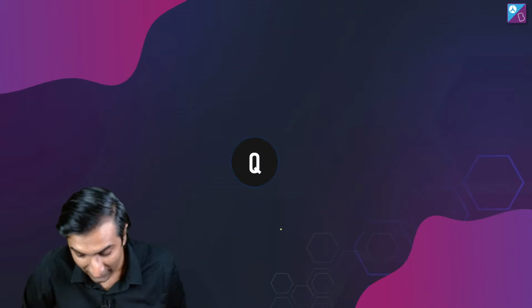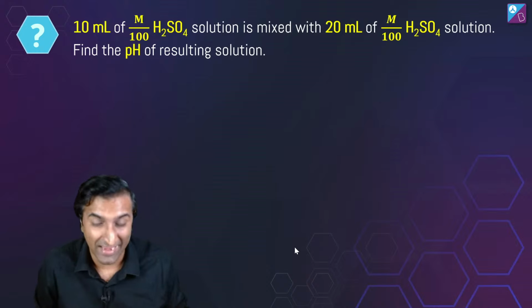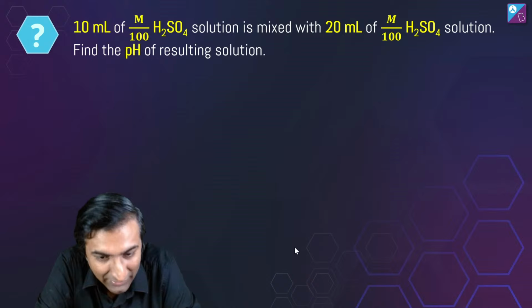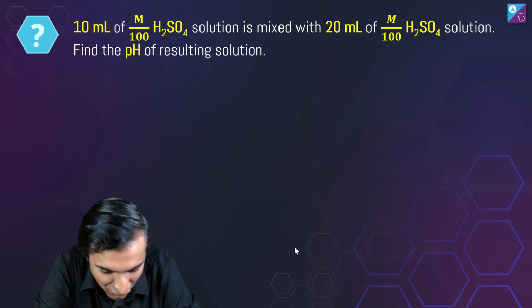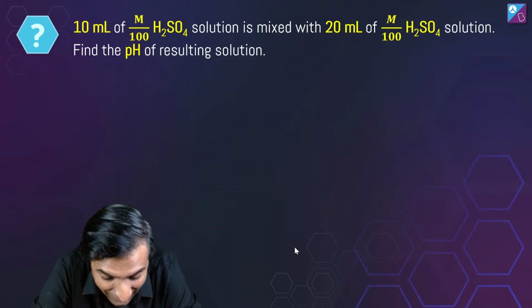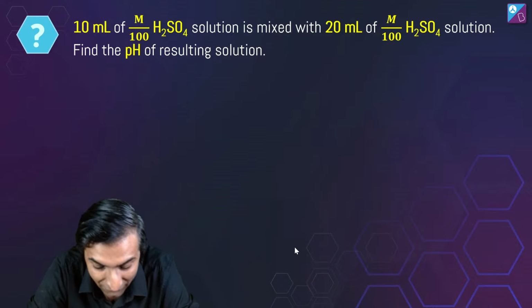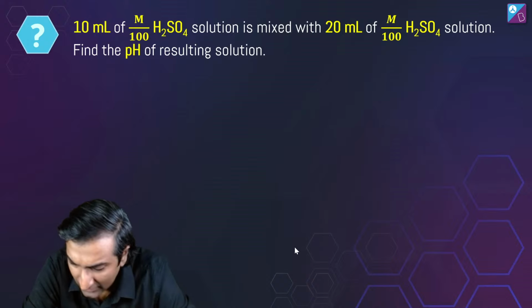Let's go on to the next question. हम लोग rapid fire mode में हैं अभी, मजा आएगा. 10 ml of M by 100. Yes, absolutely dangerous भाई साहब, dangerous. Michael Jackson का गाना. 10 ml of M by 100 H2SO4 solution is mixed with 20 ml of M by 100 H2SO4 solution. Find the pH of the resulting solution.